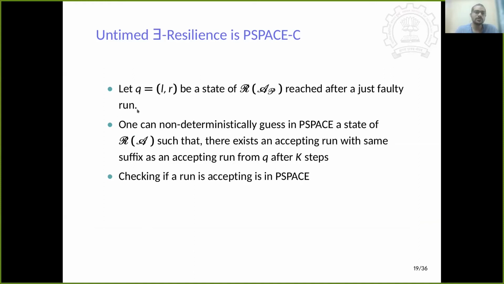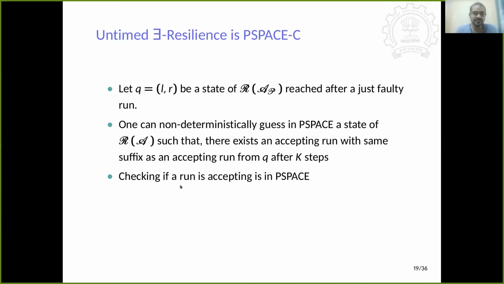So now suppose that Q is a state of the region automata, the faulty automata, reached after a just faulty run. Now, one can non-deterministically guess in P space, because the state space of the region automata RA is exponential, that there exists an accepting run with the same suffix as an accepting run of Q after K steps.